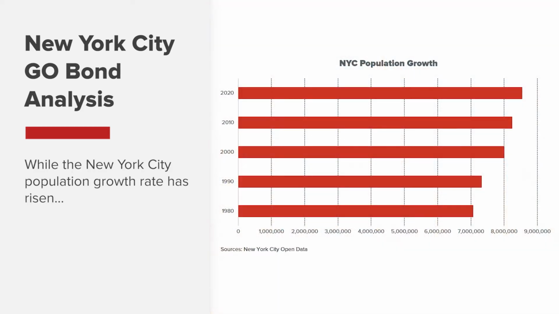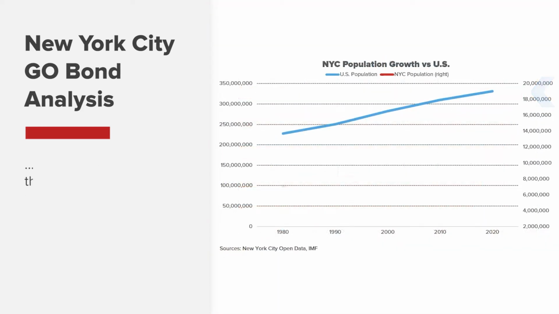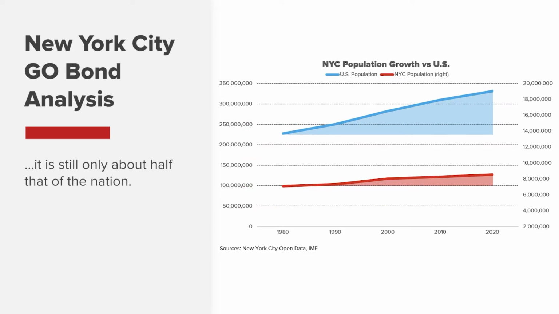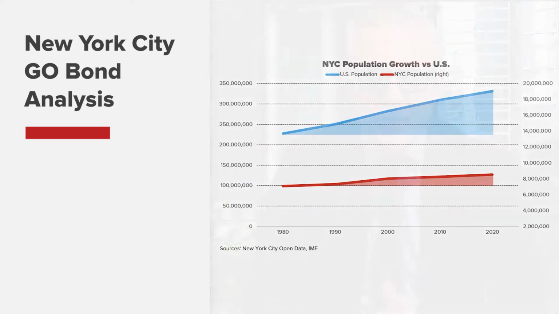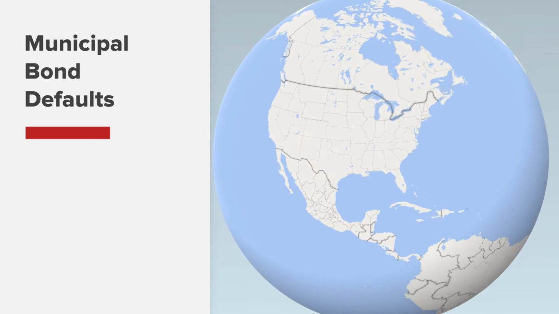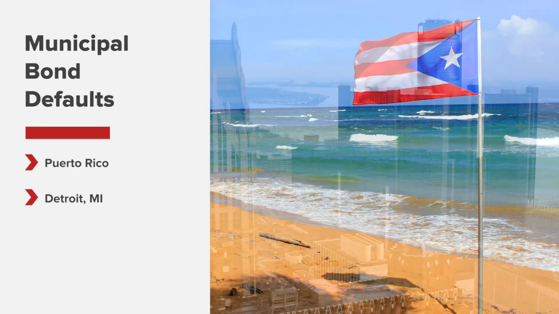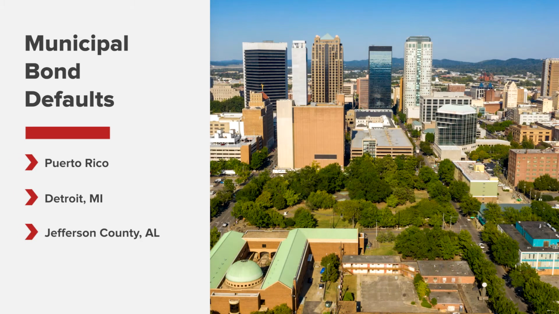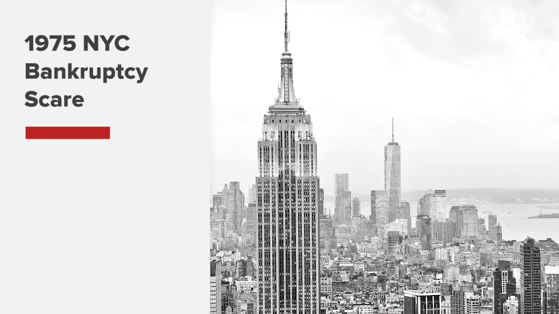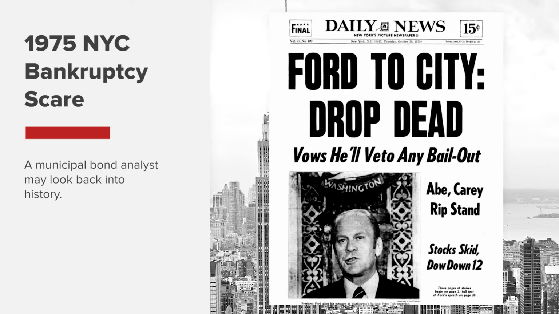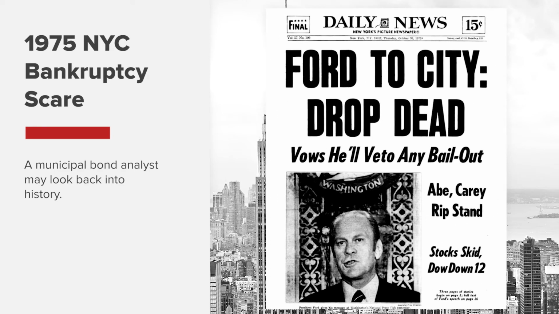Furthermore, while the U.S. Census estimated population has risen somewhat, it is still only about half the rate of national population growth. Like other issuers, a municipality is subject to default on its debt obligations, and bond investors generally look for any potential red flags to mitigate this worst-case scenario. Some of the biggest municipal defaults of the past decade include Puerto Rico, Detroit, and Jefferson County, Alabama. In 1975, New York City had also faced bankruptcy, and a municipal bond analyst may look back at that time and assess how times have changed and how they may be similar.